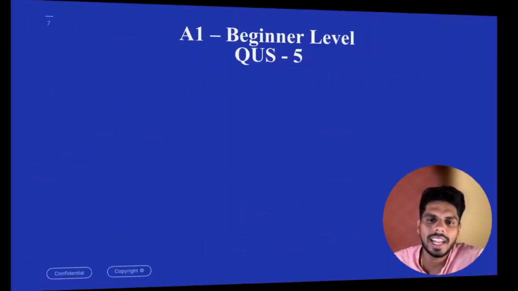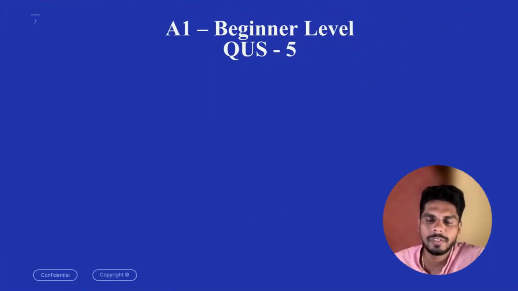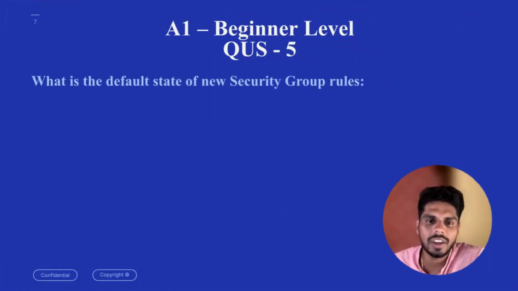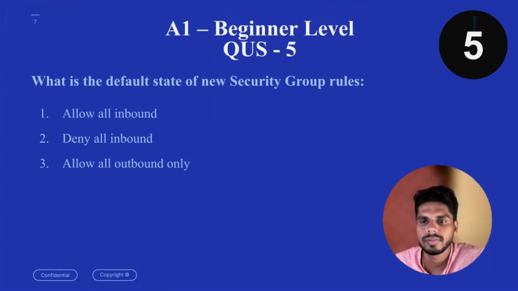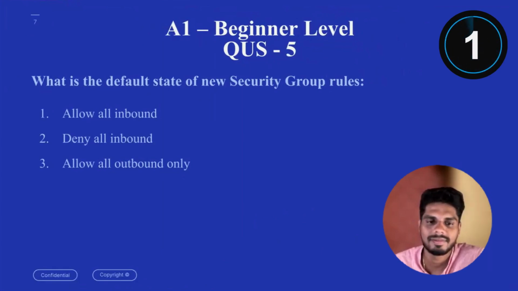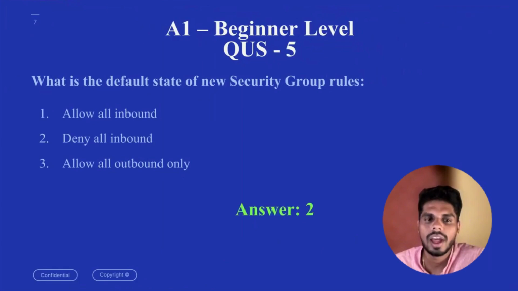With that, last question in beginner level. 5th question. What is the default state of a new security group rule? The options are allow all inbound. Option 2, deny all inbound. Option 3, allow all outbound only. 5 seconds to identify. The answer is 2, deny all inbound. When we create a brand new security group, by default all the rules and ports are blocked. Whenever you need, you can allow according to your requirement.